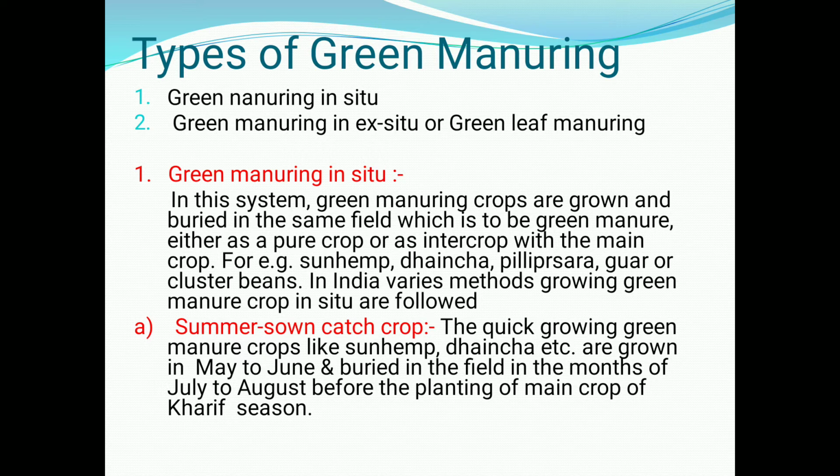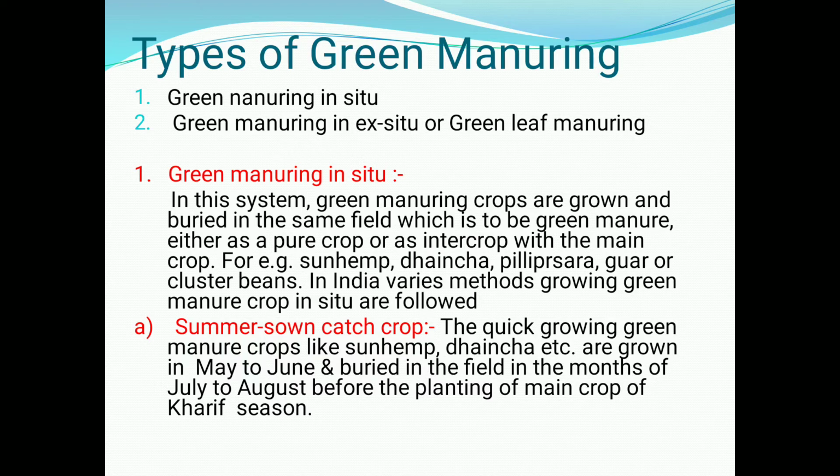green manuring ex situ, or green leaf manuring. It is also known as green leaf manuring. Green manuring in situ means that in this system green manuring crops are grown and buried in the same field which is to be green manured, either as a pure crop or as an intercrop with the main crop.